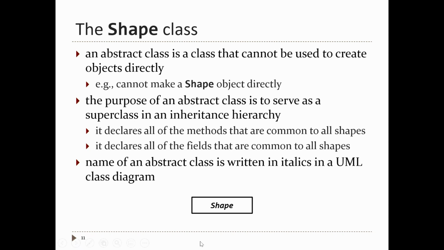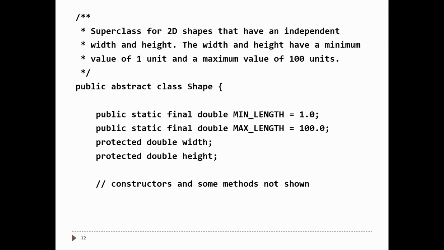When you draw the UML class diagram for an abstract class, it looks exactly the same as a regular class, except that the name of the class is written in italics. So it's a very subtle distinction on a UML class diagram. Shape is going to be the class that sits at the top of our shape hierarchy.